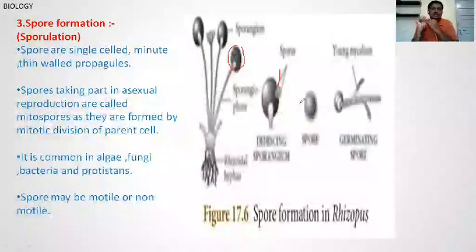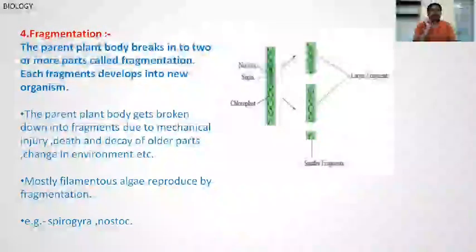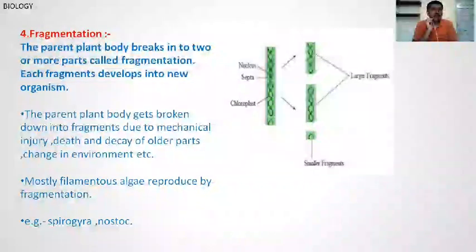Okay, then next, the last point, it is fragmentation. The parent plant body breaks into two or more parts. It is called fragmentation. Each fragment develops into a new organism. Like this, an example is Spirogyra.